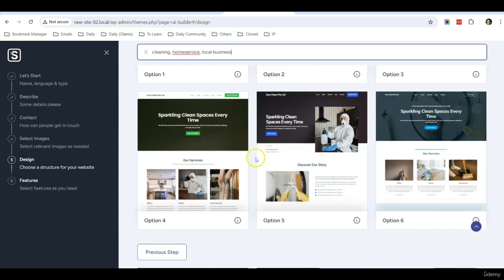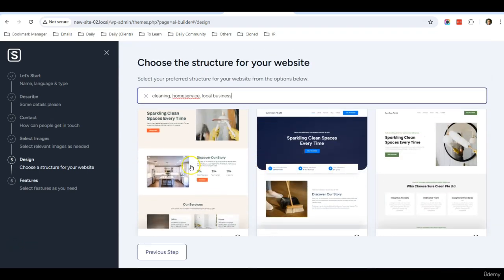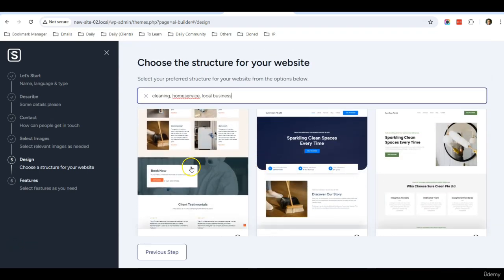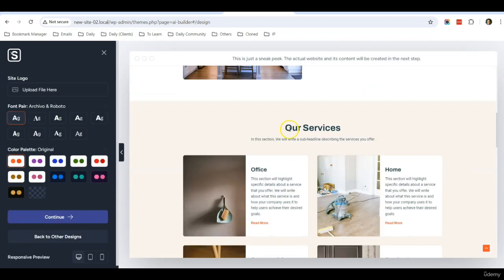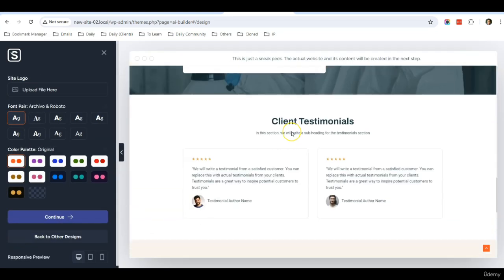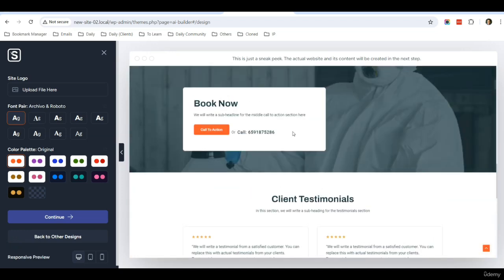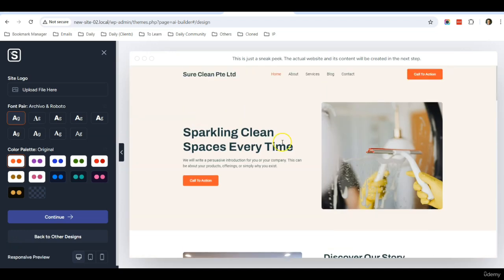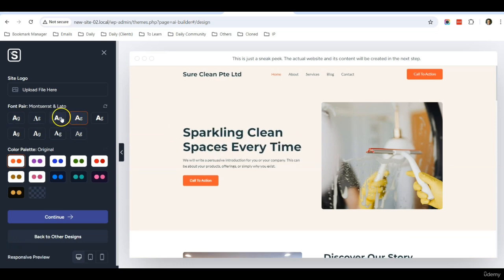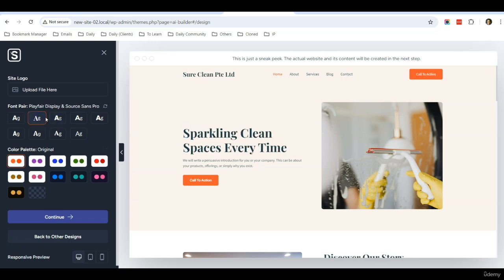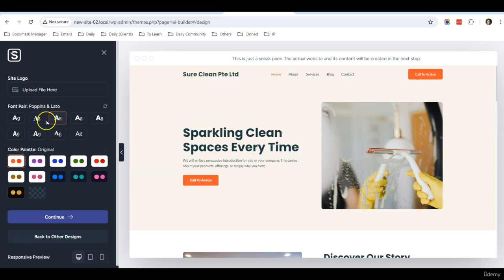So what I'm going to do right now is select the first one. I kind of like this layout and the color, so I will just click on it and I can do a preview. I can scroll down. It's pretty amazing. I like the design here, and I can choose the font. I can choose this font. I can choose this one. So you can choose the font at this step. Okay, so I will choose this.